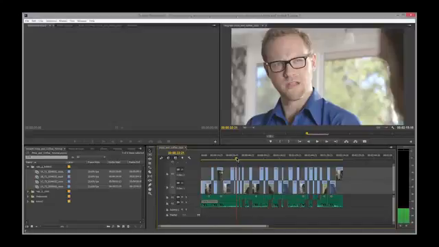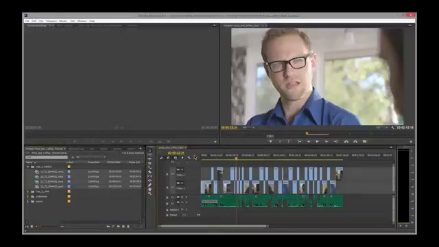So now we need to take this sequence and bring it into SpeedGrade. And what's important to note is that we are bringing all of the project, that's every single asset inside here, into SpeedGrade, not just this one clip, and not just this one timeline. It's also important to note what you have selected before you move to SpeedGrade. So you'll notice this orange line around the outside of this sequence. This is my sequence panel. On the left-hand side, I have an orange line in here.